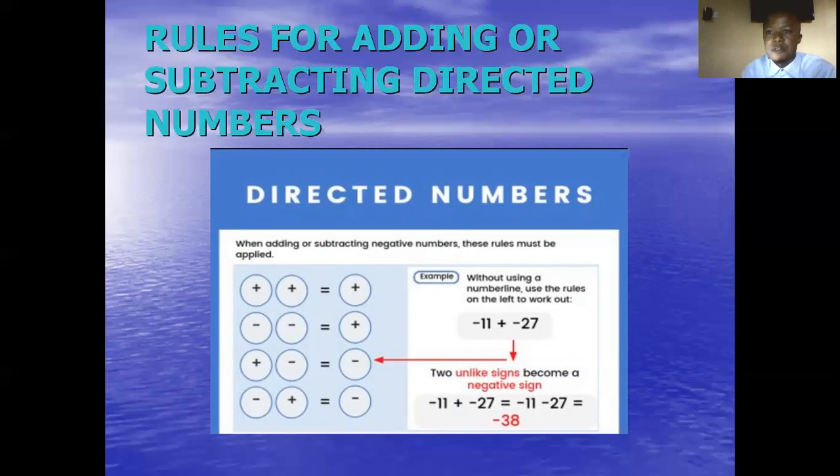Now, in summary, you should know that when the signs are similar, when you have uniform signs, just like plus plus or minus minus, it must be positive. But once the signs are different, maybe plus and minus or minus and plus as the case may be, it means that it must be negative. So similar signs are positive while dissimilar signs are negative.